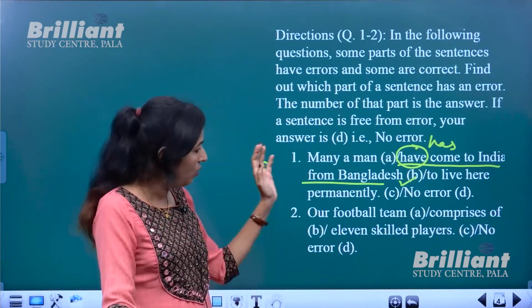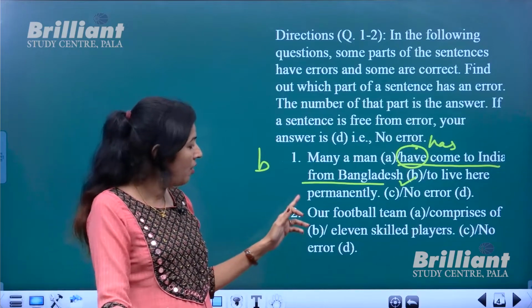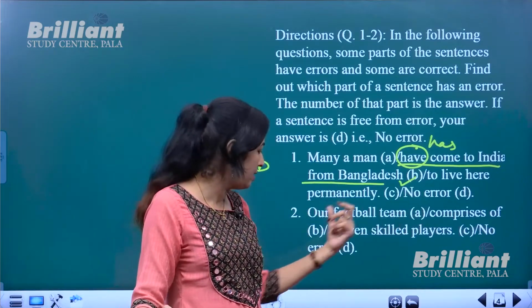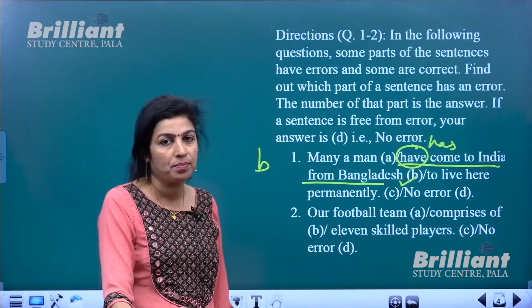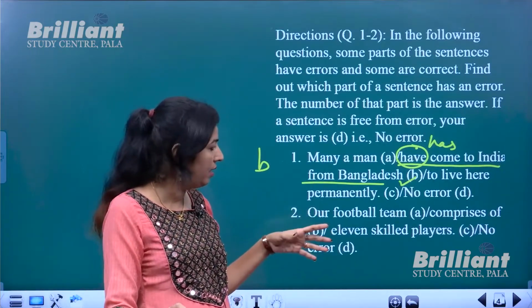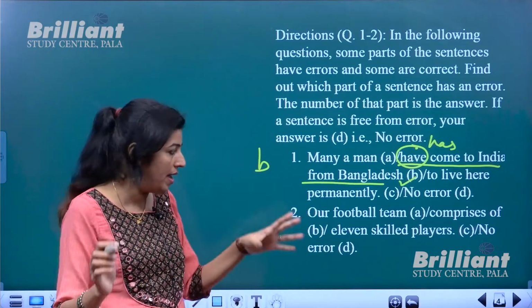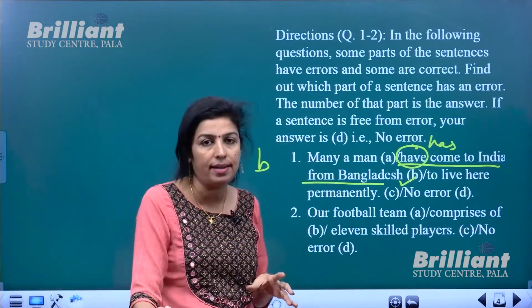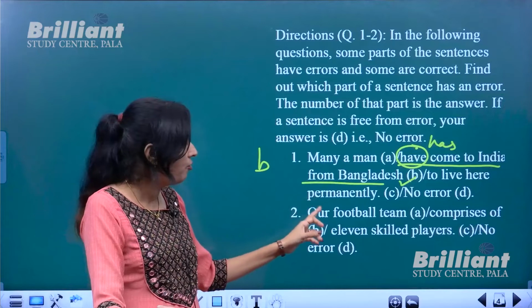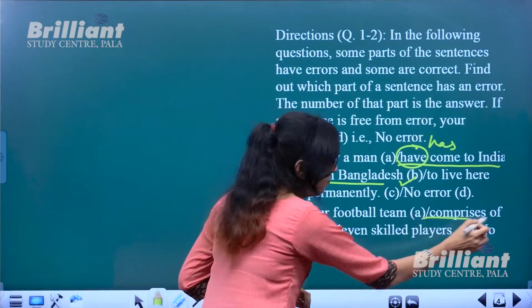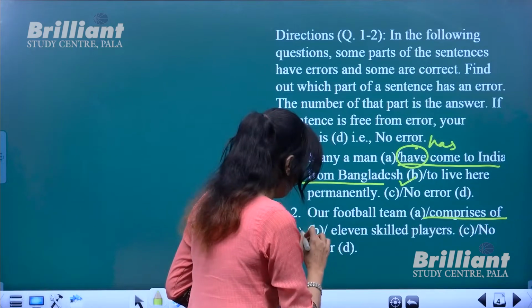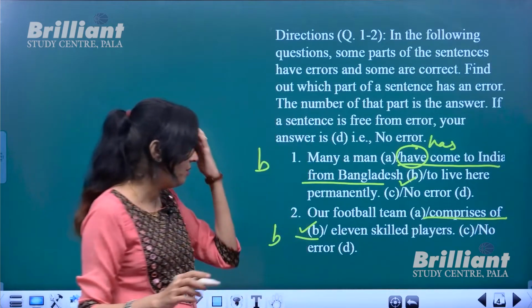Now the next sentence: a football team comprises of 11 skilled players. When you read it, you may feel that there is no error and the sentence is correct. No, it has an error. Here also the second part, option B, is where we have the error.